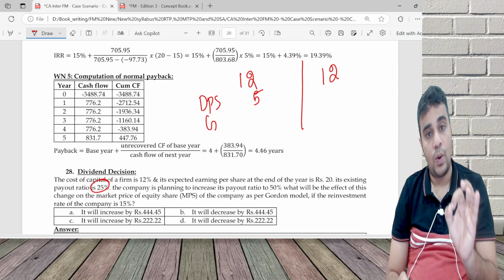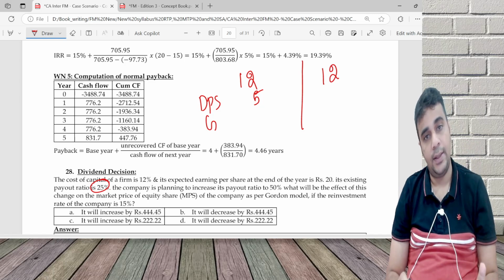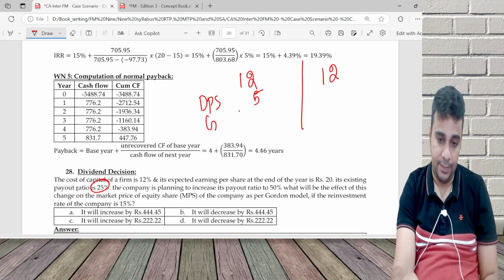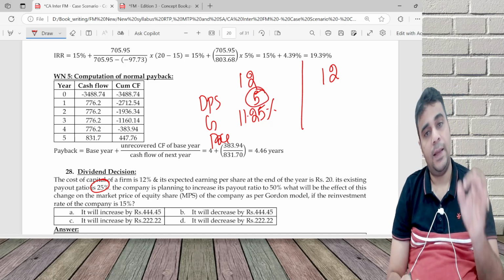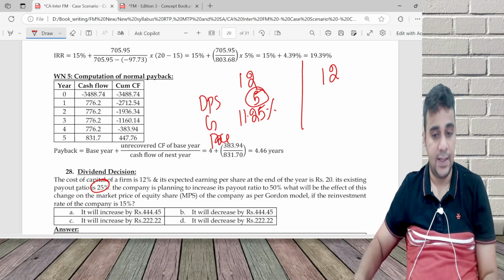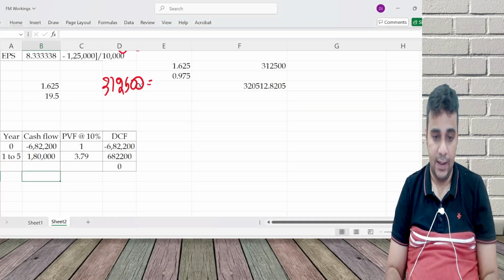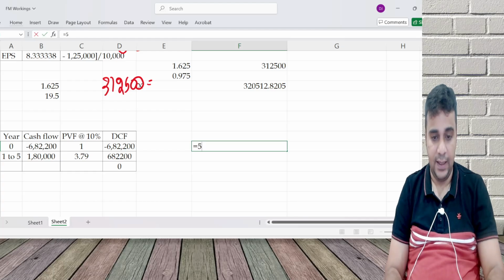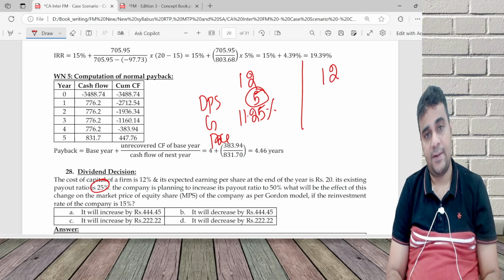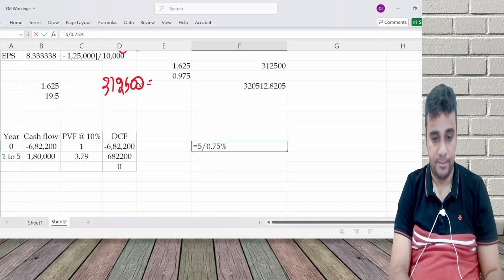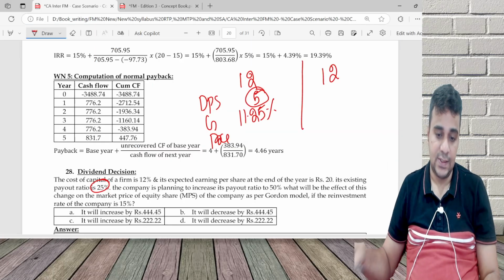Growth is ROI into retention ratio, 75 into 15% will be 11.25%. Price is D1 divided by KE minus G. 5 divided by 12 minus 11.25 is 0.75. 666 point.